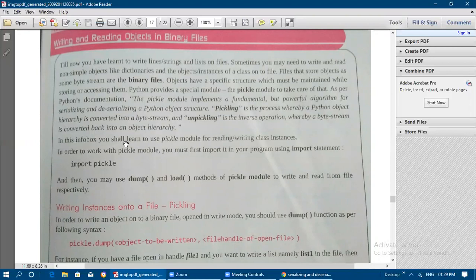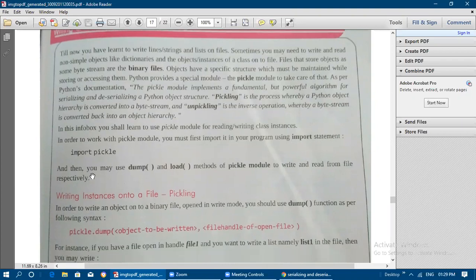So in this info box, we will learn to use the pickle module for reading and writing class instances, that is class variables and methods and values, how we can read and write, that we are going to see here. So in order to work with the pickle module, first we must import it in our program using the import statement, that is import pickle. And you may use dump and load methods. These two methods are there in the pickle module. Dump is used for writing, load is used for reading, that we will see with different examples now.